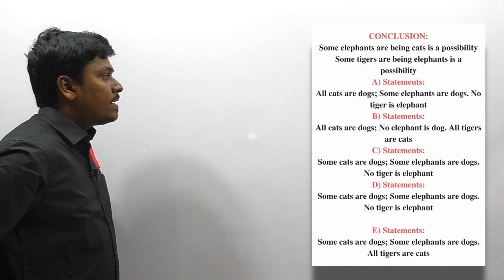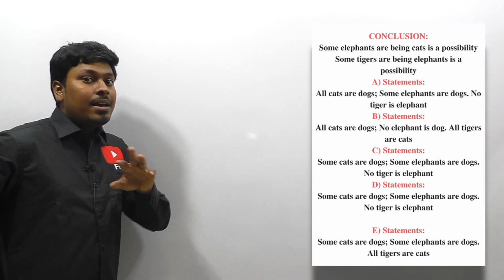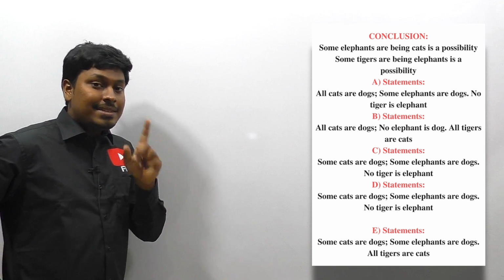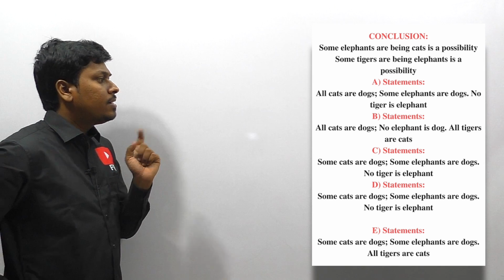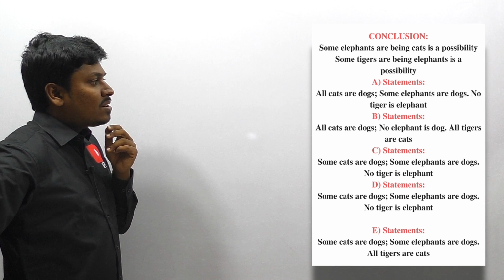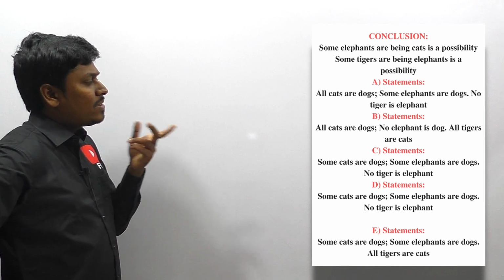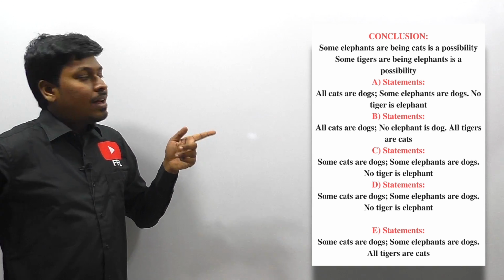Reverse syllogism question: some elephants being cats is a possibility, some tigers being elephants is a possibility. So friends, both conclusions are possibility cases. Always remember that if all the parameters are inside a single Venn diagram, possibility follows, which is the most important concept, right? So statement number A is all cats are dogs, some elephants are dogs, and no tiger is elephant.